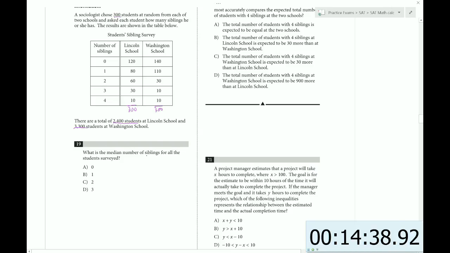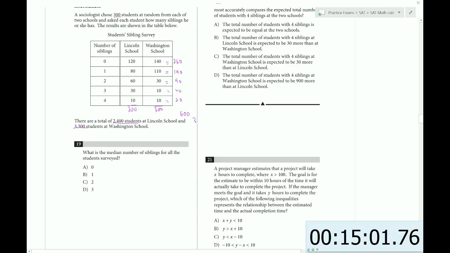What is the median number of siblings for all the students surveyed? Right, so let's see. Well, there's a total of 600 students. So if we do a sum here, we get 260. And the sum here gives 190. And then here we have 90 and 40 and 20.